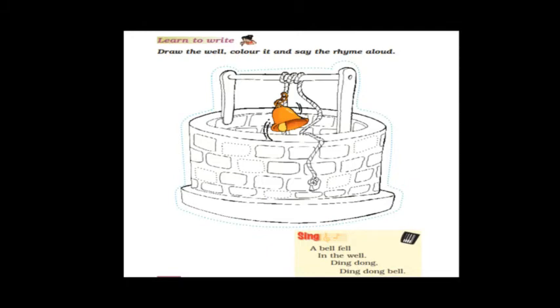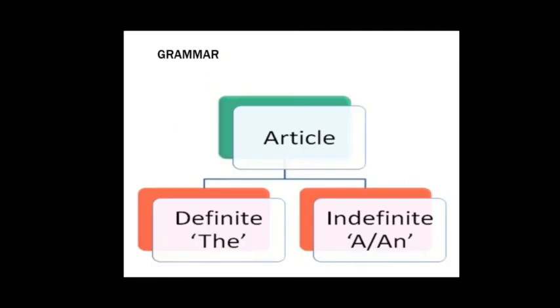So we are through with the exercise part, children. I am sending the PDF to you based on question answer and the remaining exercise. Now moving to the grammar, children. Today in this session we are going to learn about articles. We have already learned vowels and consonants. So in this video we are going to start with the grammar portion, that is articles.